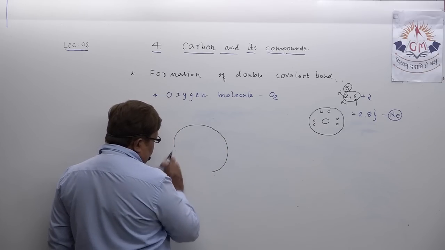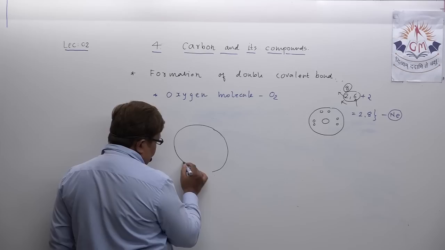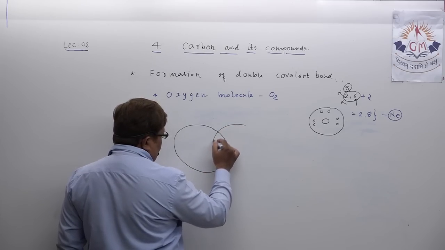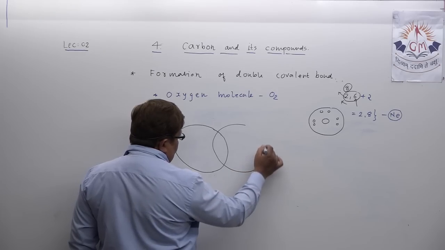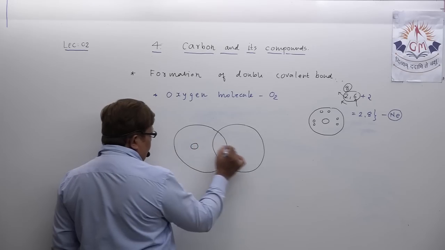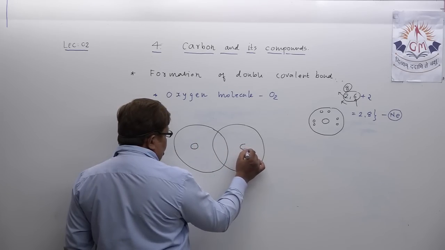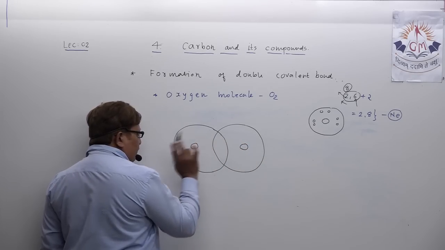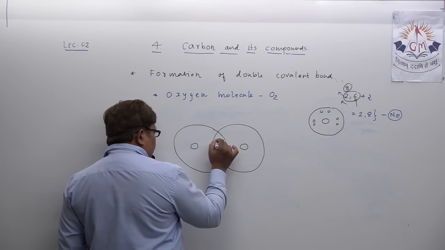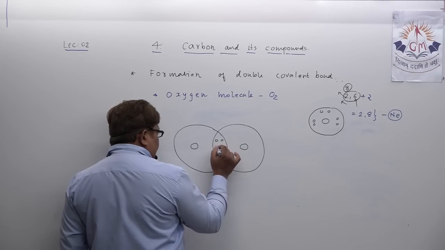Now 2 oxygen atoms share two pairs of electrons. Suppose this is one oxygen atom, another oxygen atom. Both these oxygen atoms share two pairs of electrons.